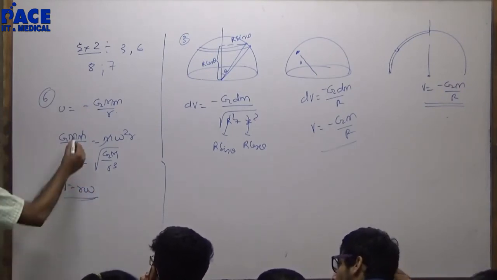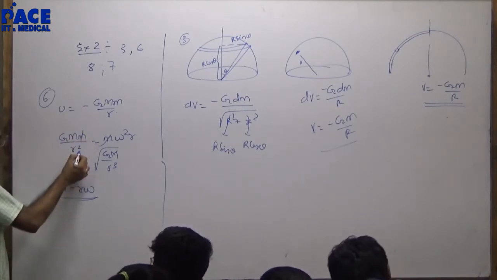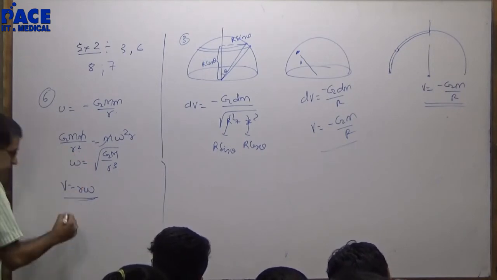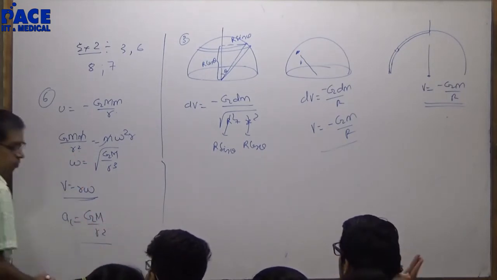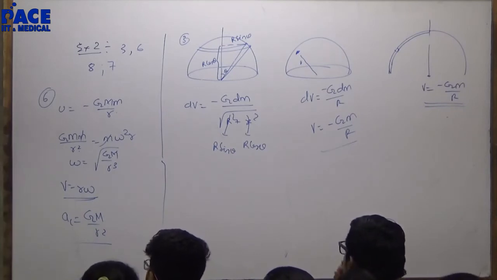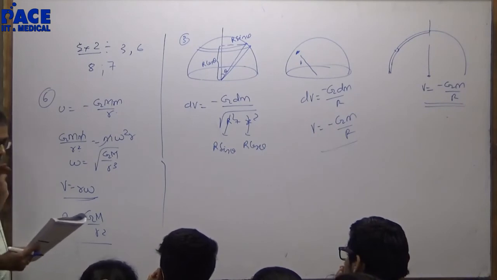Centripetal acceleration is GM by r square. Now you know what increases, what decreases, or what will remain constant.